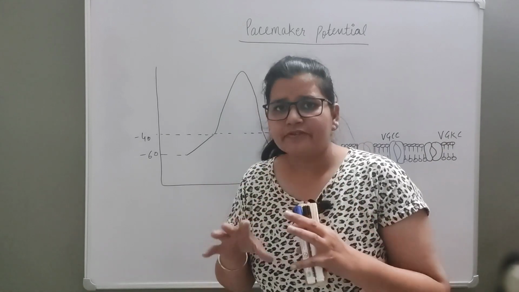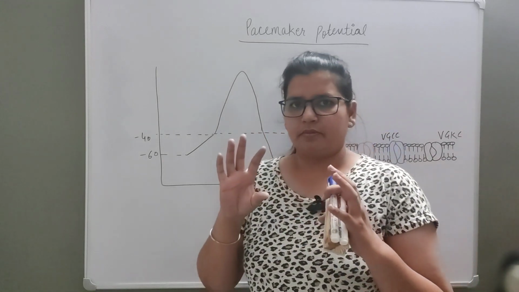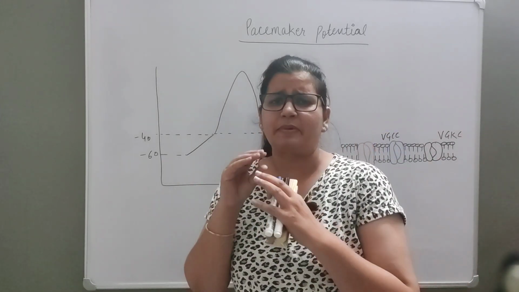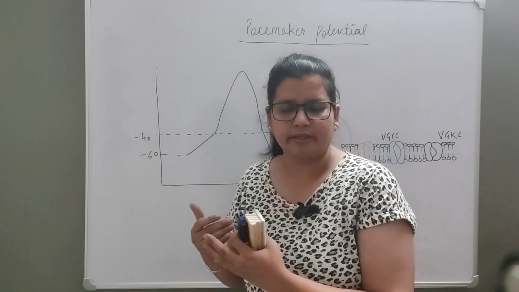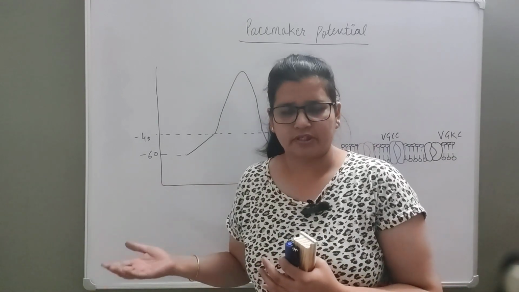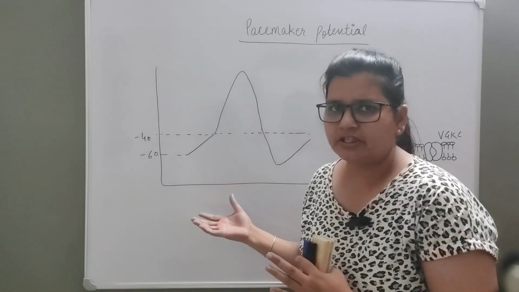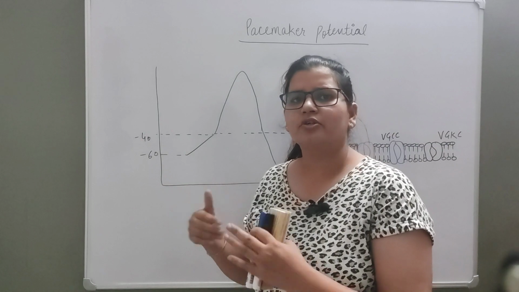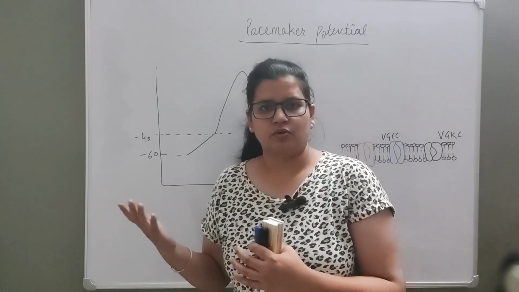In this video you should know the properties of pacemaker potential, which is the specialized action potential able to generate its own rhythm. Why is that cell always able to generate the next rhythm? We have to understand this action potential. From an exam point of view, you can get pacemaker potential directly, or you can get the action potential of the SA node.